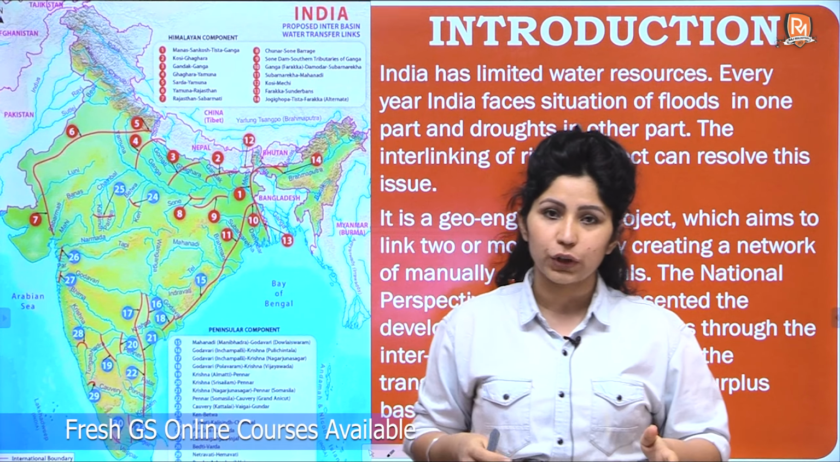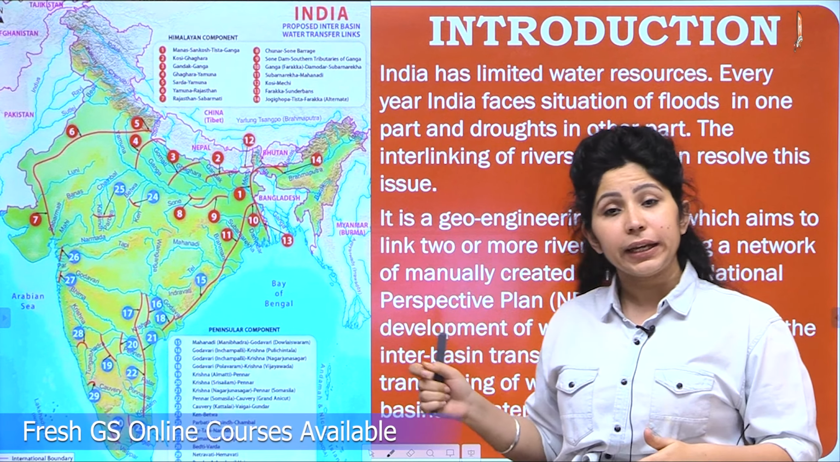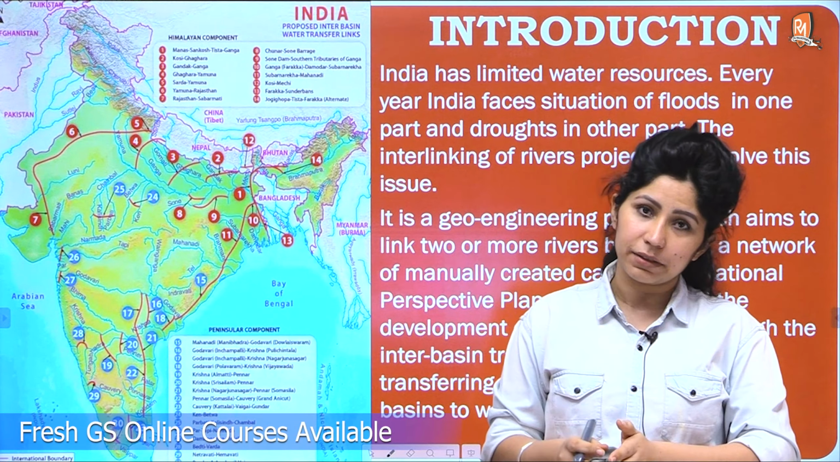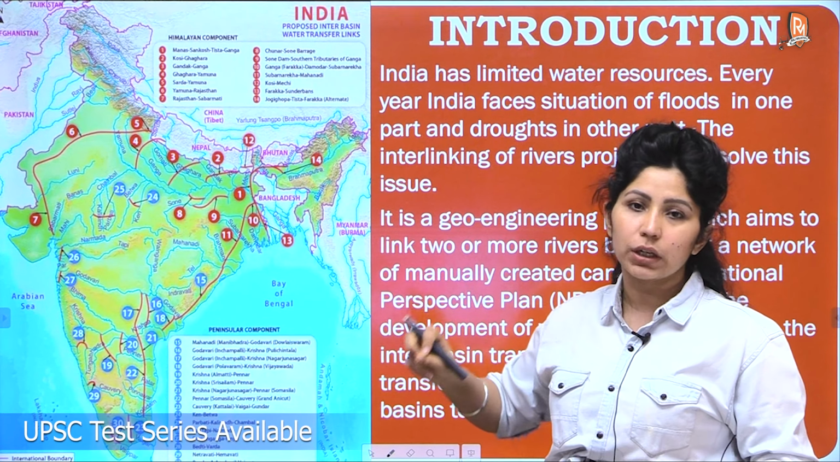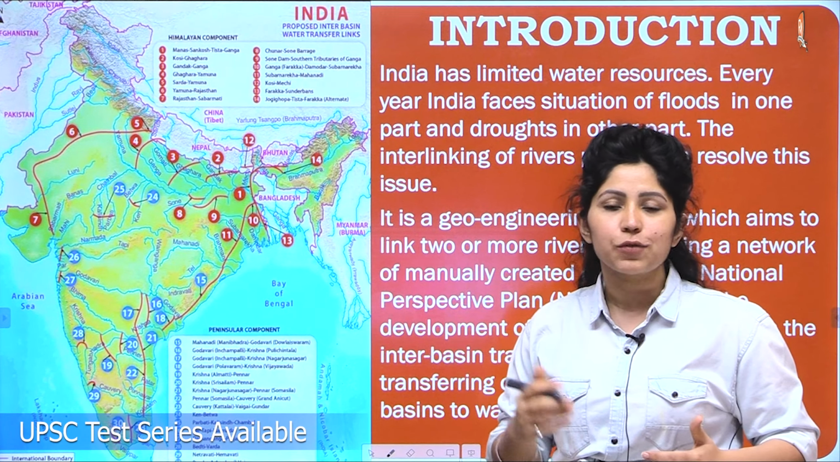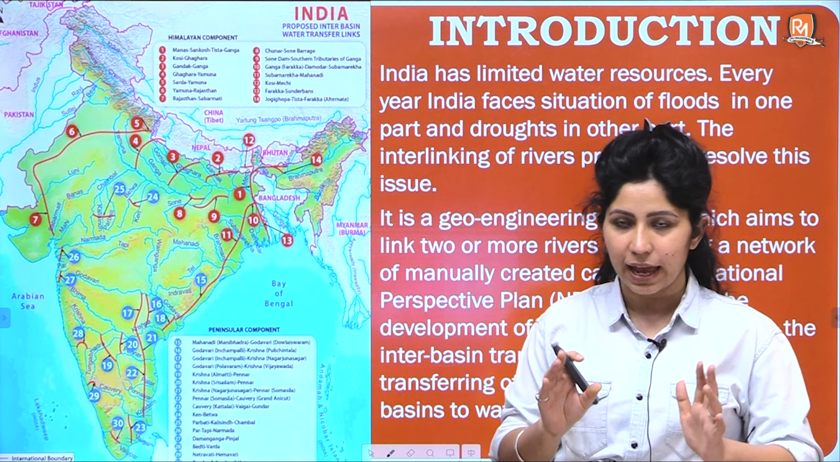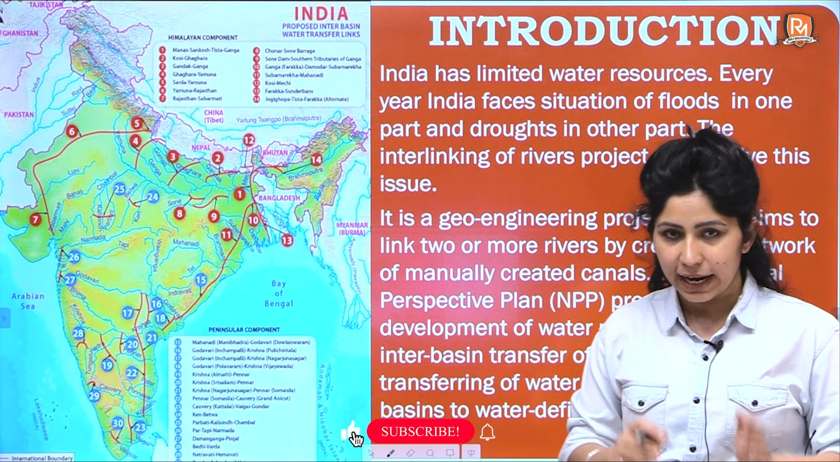So moving on, this is the plan for interlinking of rivers. After this lecture is over, you can download the PDF for this presentation from the link in the description below, and you can see this diagram, see this map, whatever are the plans envisaged for interlinking of rivers therein. So you can check this out later.